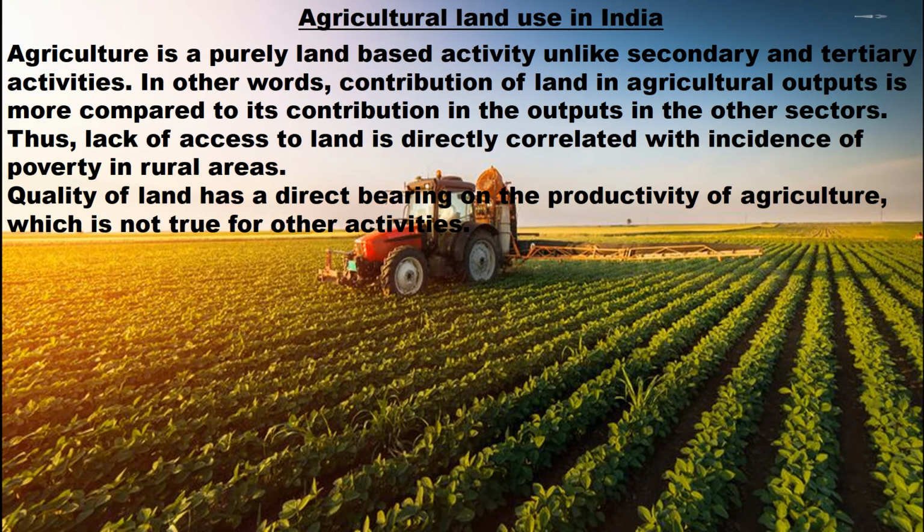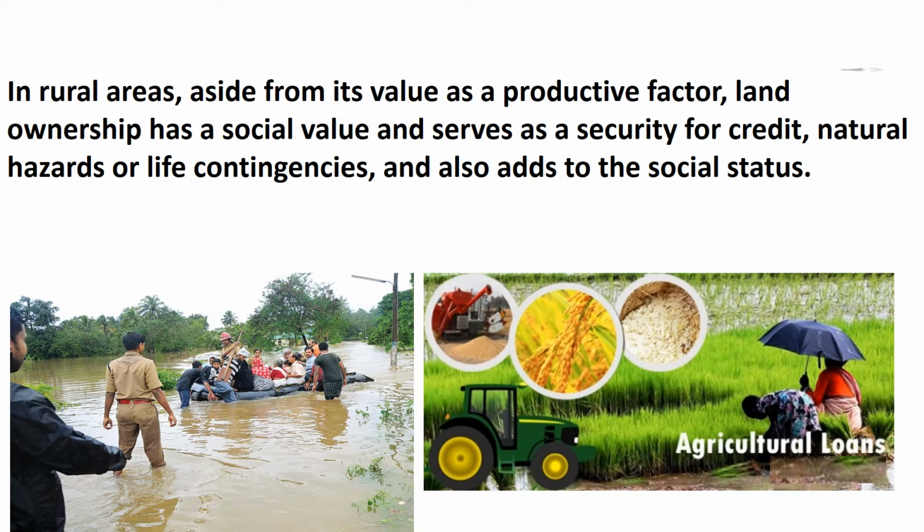Children, quality of land has a direct bearing on the productivity of agriculture, which is not true for other activities. In rural areas, aside from its value as a productive factor, land ownership has a social value and serves as a security for credit, natural hazards, or life contingencies, and also adds to the social status.